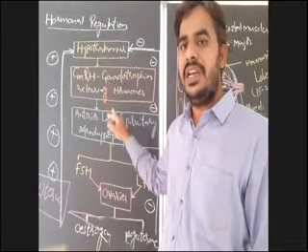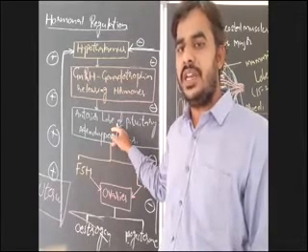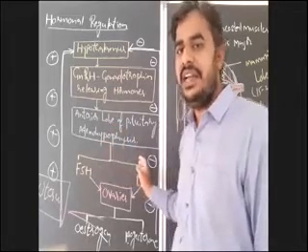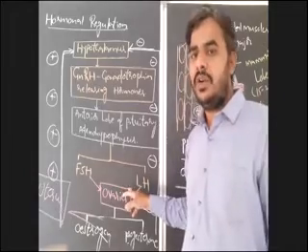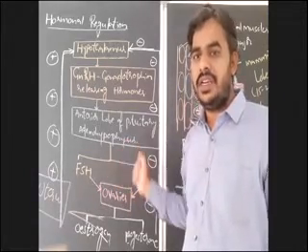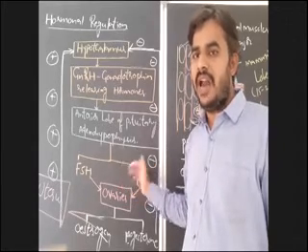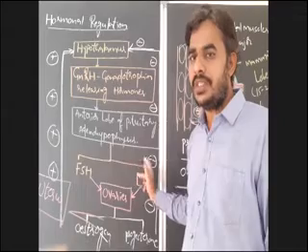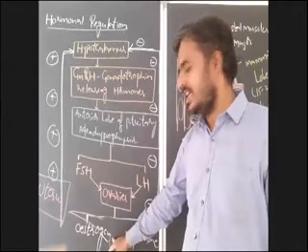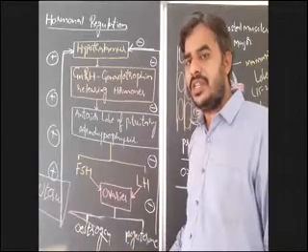then the hypothalamus releases gonadotropin releasing hormones. These gonadotropin releasing hormones act on the adenohypophysis or anterior lobe of the pituitary. Then the anterior lobe of the pituitary secretes two gonadotropins, FSH and LH. Both will act on the female gonads, that is the ovary. FSH causes growth of ovarian follicles. LH causes rupture of the Graafian follicle and also the formation of the corpus luteum. Then in the ovaries, the developing follicle secretes estrogen, and the corpus luteum secretes progesterone.